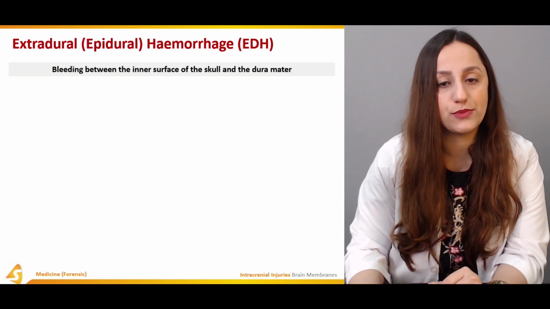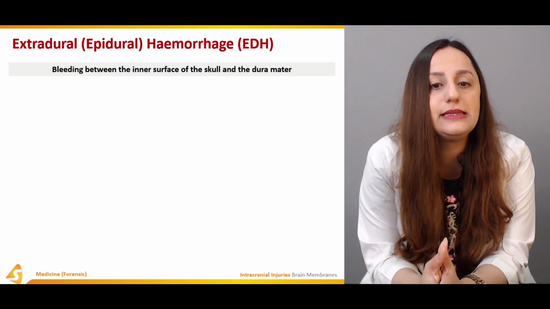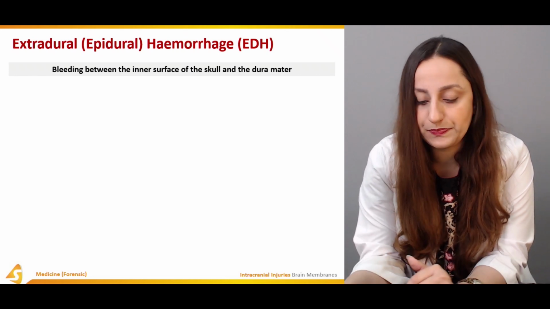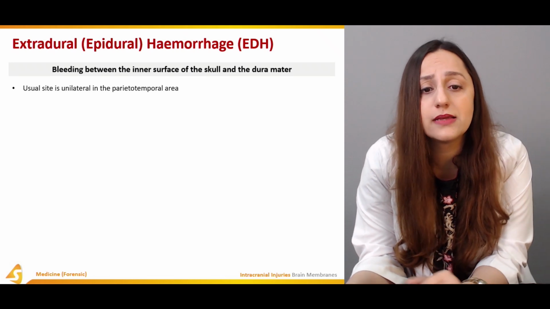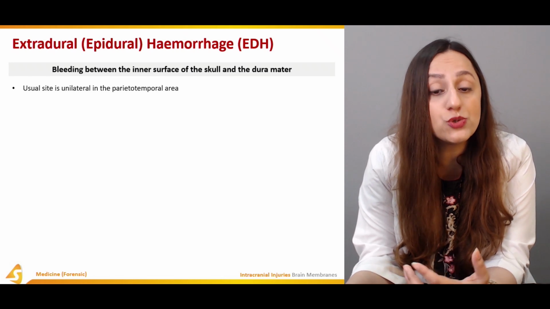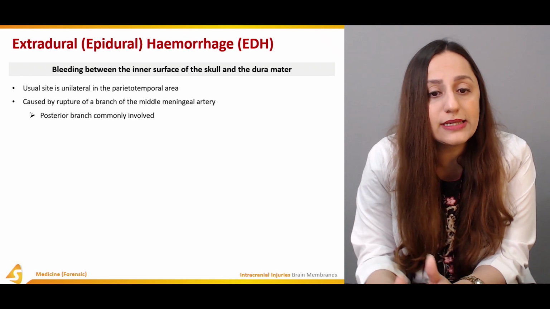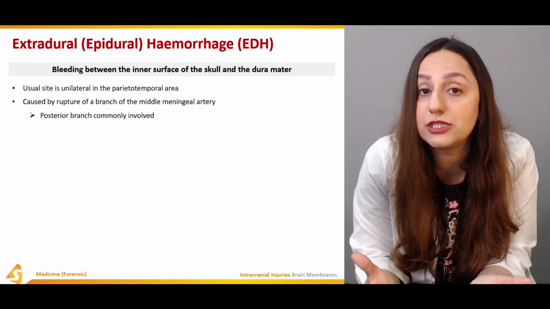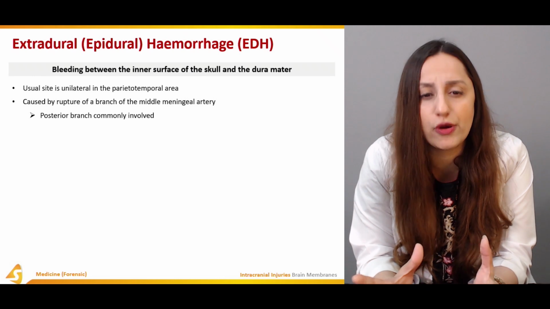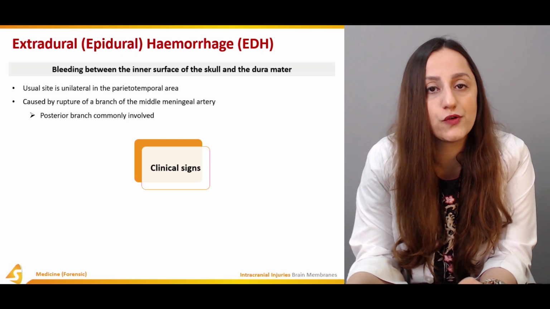So the extradural hemorrhage is bleeding between the inner surface of the skull and the dura mater. It is basically the mainstay of extradural hemorrhages. What basically happens here is, the usual site is unilateral, in the parietotemporal area, that is more prone to these extradural hemorrhages. Now, it can be caused by a rupture of a branch of the middle meningeal artery. It can be the case in trauma, and it is basically the posterior branch which is commonly involved in cases of trauma.